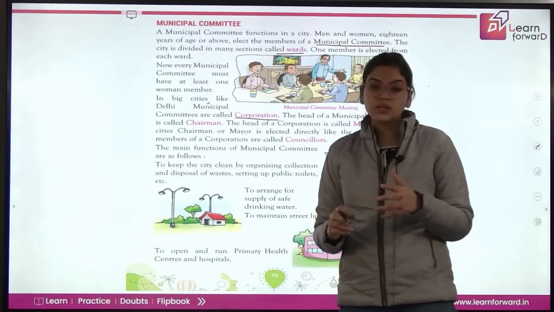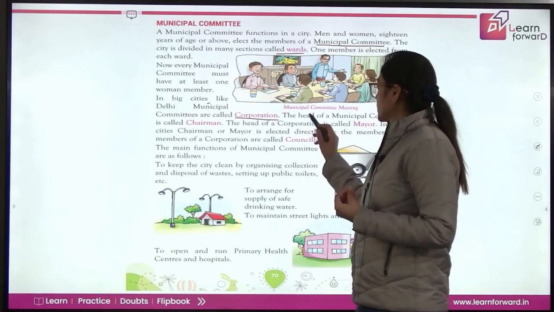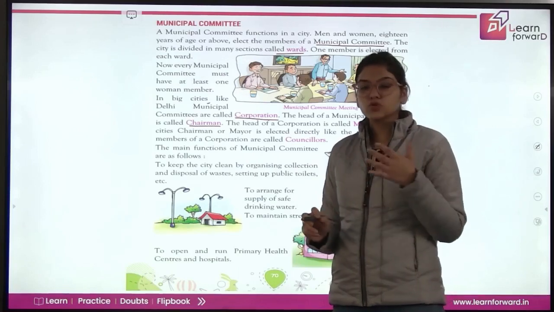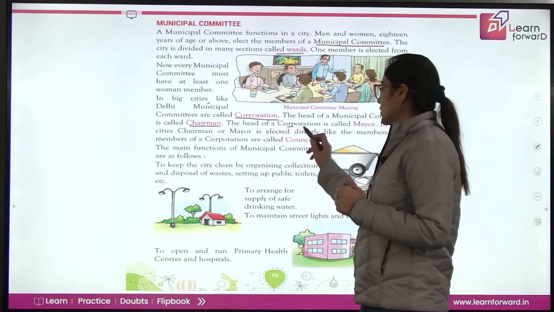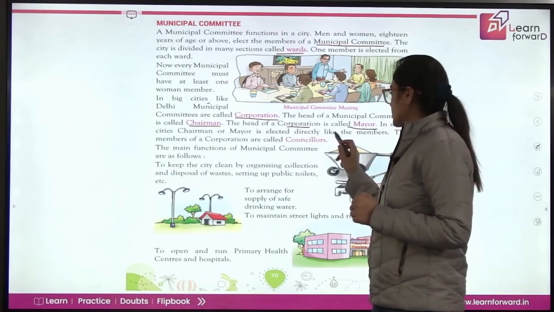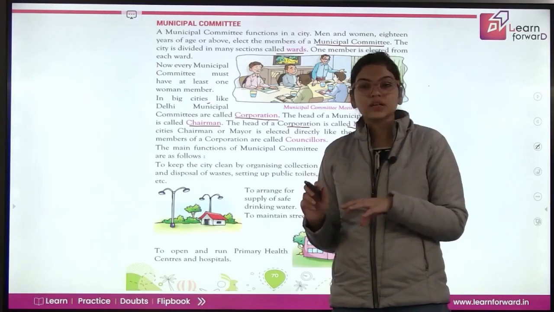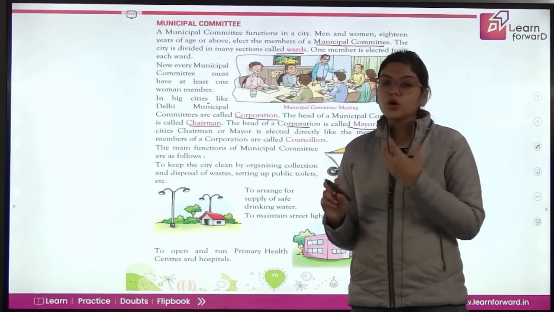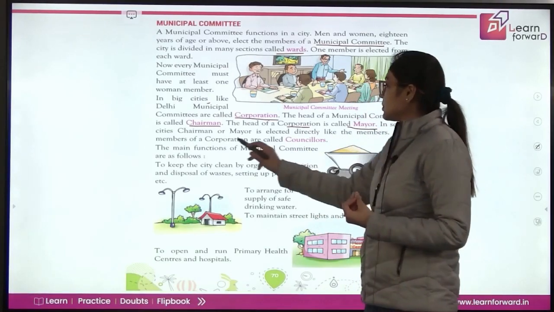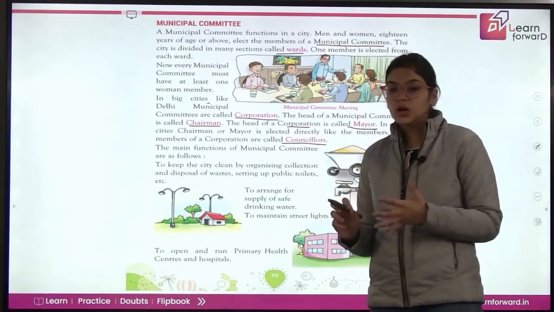जो बड़ी cities होती हैं वहाँ पे इन municipal committees को corporation बोला जाता है. The head of the municipal committee is a chairman. So the head of the municipal committee is known as chairman, but the head of the corporation is known as a mayor. In some cities, chairman or mayor is elected directly by the people. So जैसे बाकी members को elect किया जाता है उसी तरीके से ही बहुत जगहों पे chairman और mayor को भी directly लोगों के through ही elect किया जाता है. The members of the corporation are called councillors. So the members of the corporation are known as the councillors.